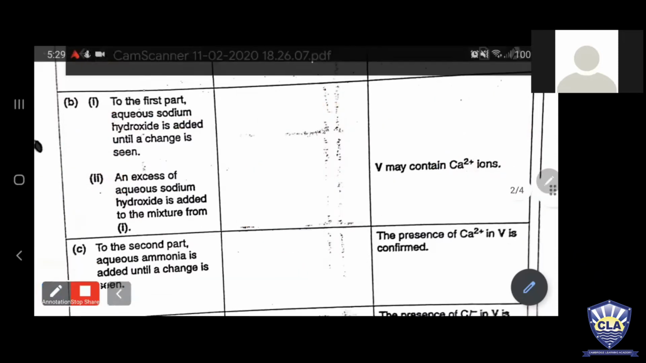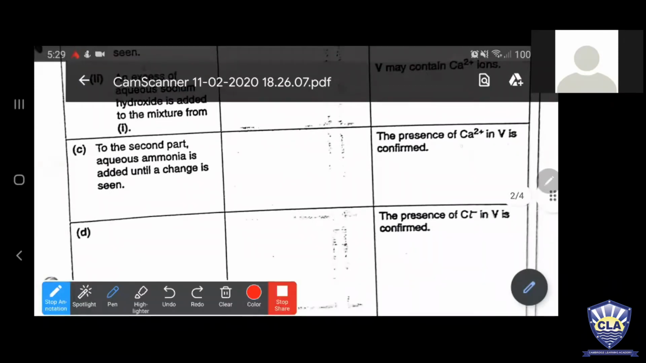Okay, yes, guys. The next thing for calcium, I have told you, you should learn this I. Okay, and for no precipitate formed, so here, when you add aqueous sodium hydroxide, no precipitate is formed. No precipitate is formed. Okay.